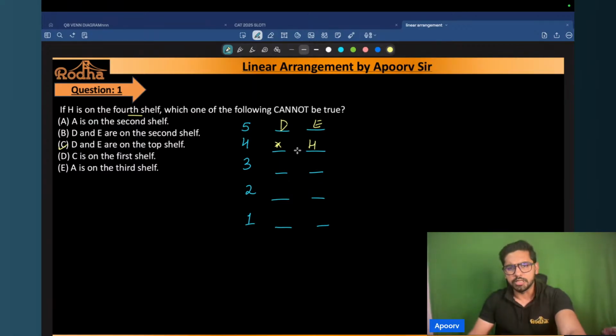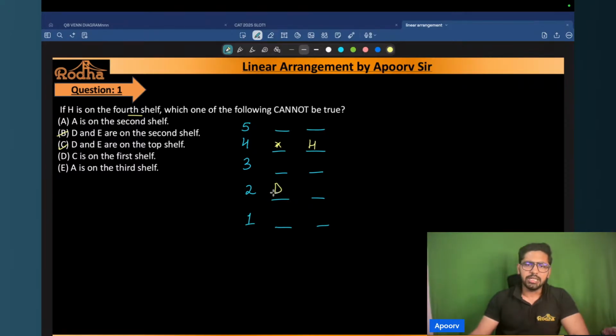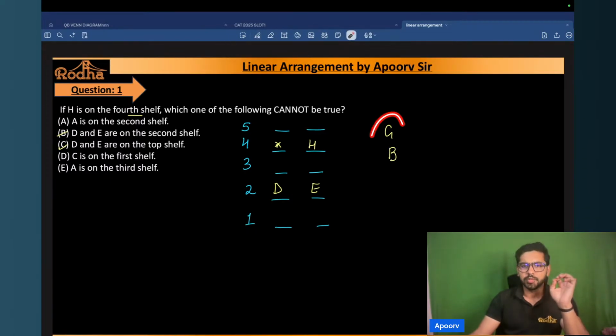But if you observe here, if you check option B, which says D and E are on the second shelf, if you put D and E on the second shelf, what will happen? You know that B was directly below G. Now, is there any combination left where you can put B directly below G? This and this is not possible.